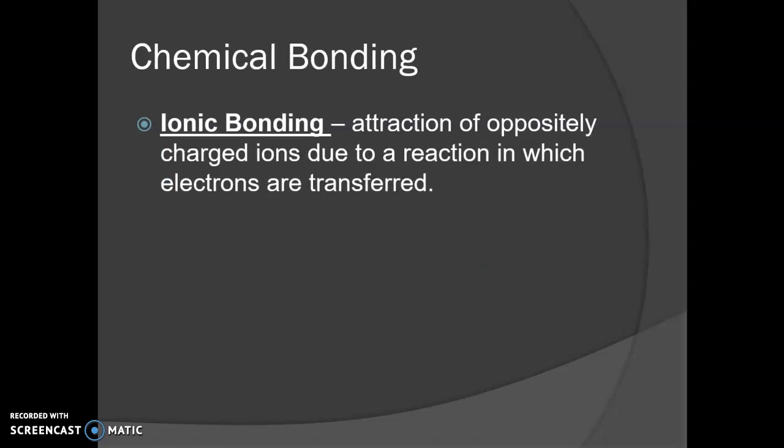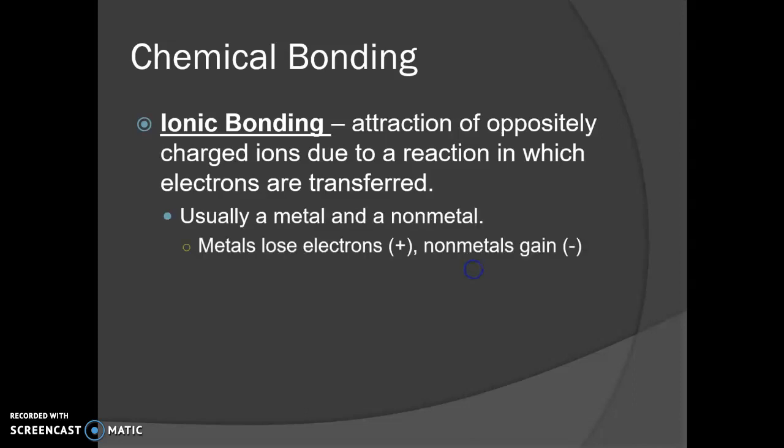So ionic bonding is the attraction of oppositely charged ions. It's exactly what it sounds like. The electrons are transferred, and it's usually a metal and a nonmetal. So metals lose their electrons to become positive, nonmetals gain them to become negative.